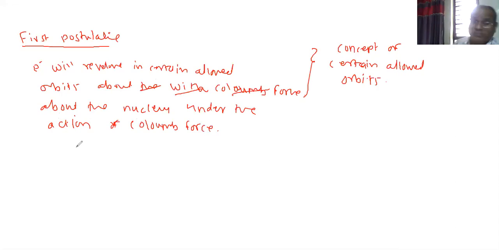So this is the first postulate. Bohr is telling in the first postulate that the electron will not move anywhere. Where will the electron move? The electron will move in certain allowed orbits where there is the action of nuclear force and Coulomb force.